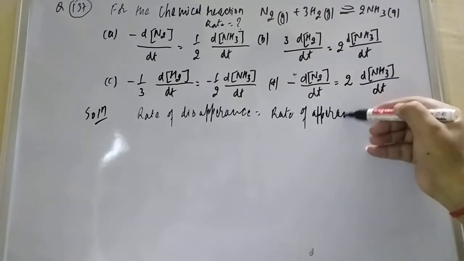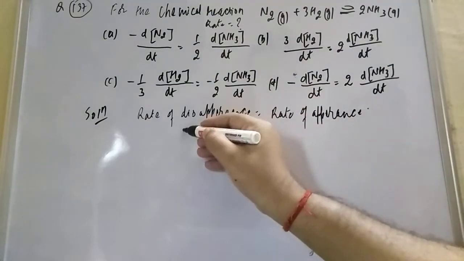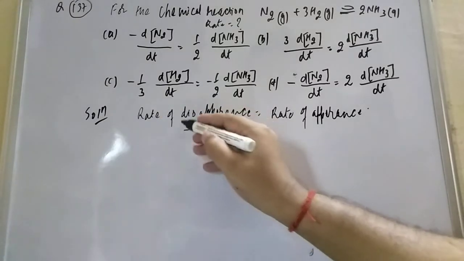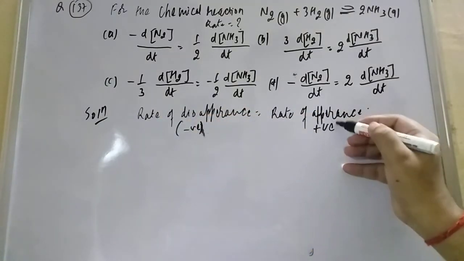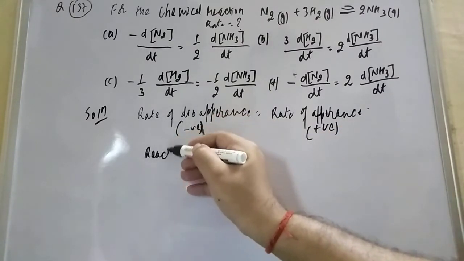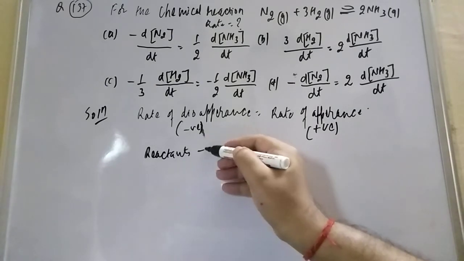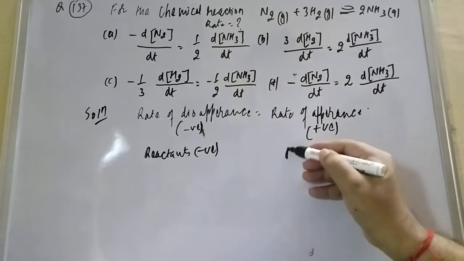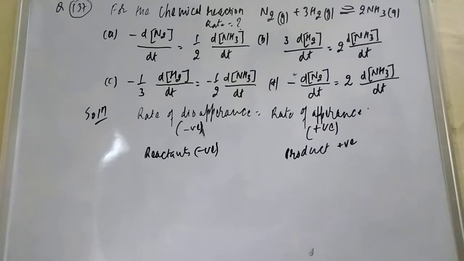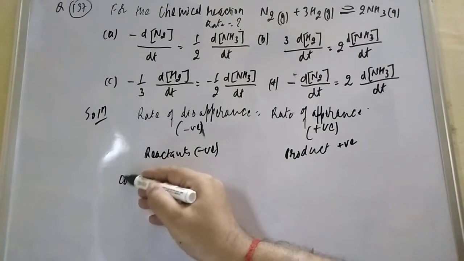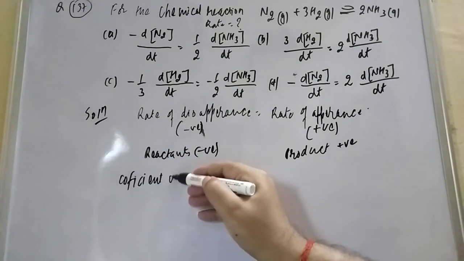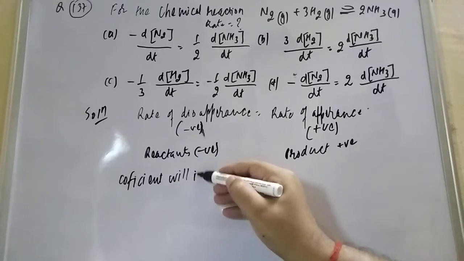Disappearance will take the negative sign, appearance will take the positive. What is the disappearance, students? The reactants; whatever reactants we take will be negative, and whatever product comes will be positive. And secondly, the coefficient will be in the denominator.